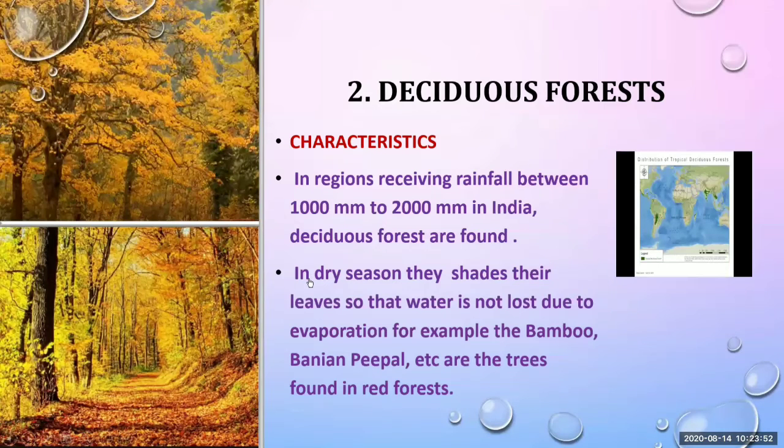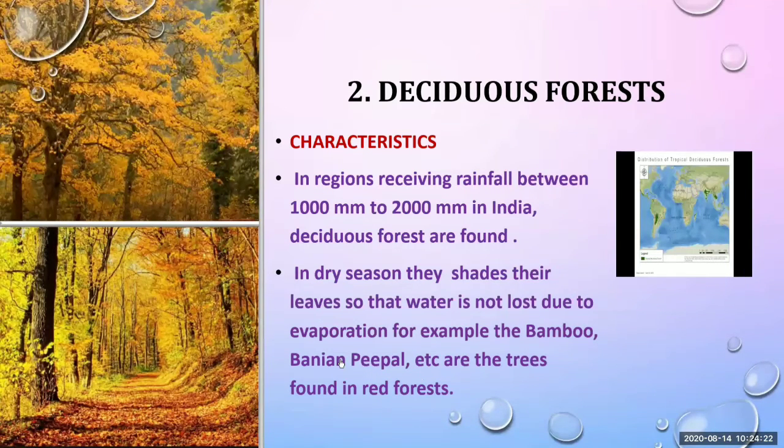Now, second characteristic, in dry season, they shed their leaves. In the dry season, they shed their leaves so that water is not lost due to evaporation. For example, bamboo, banyan tree, peepal, etc. are the trees found in this forest.